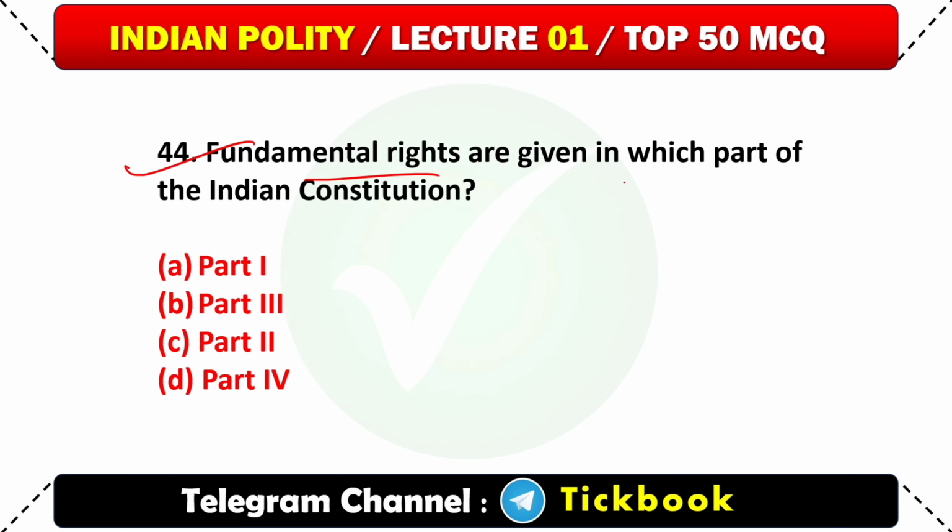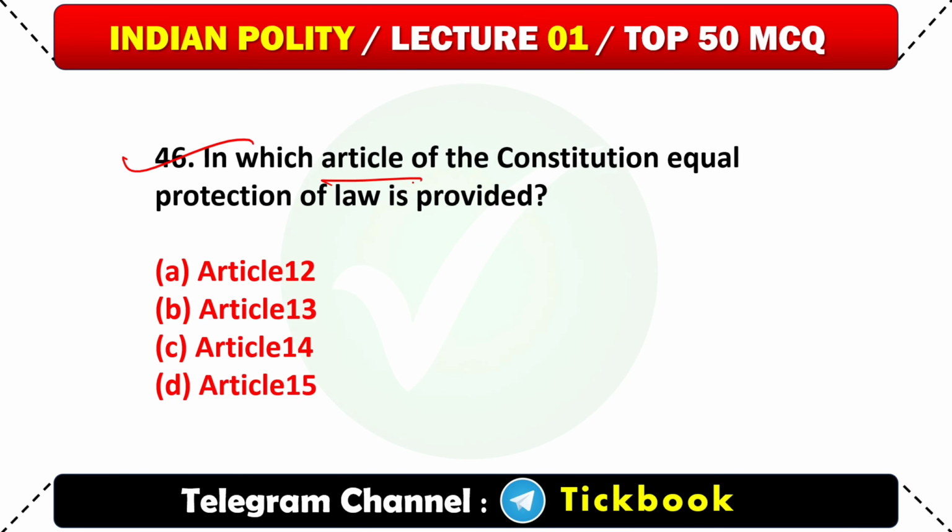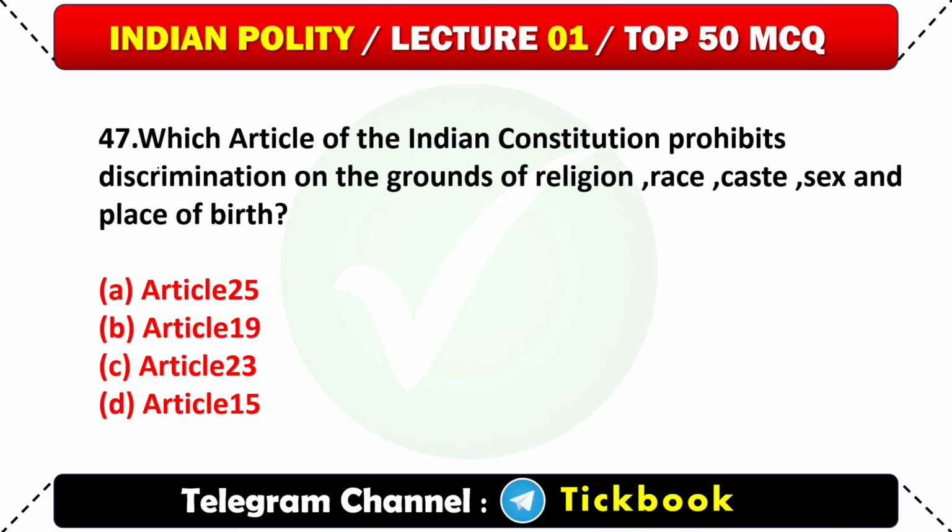44. Fundamental rights are given in which part of the Indian Constitution? Option number B. Part 3. 45. In the Indian Constitution, the right to equality is granted by 5 articles. They are? Option number B. Article 14 to Article 18. 46. In which article of the Constitution is equal protection of law provided? Option number C. Article 14.